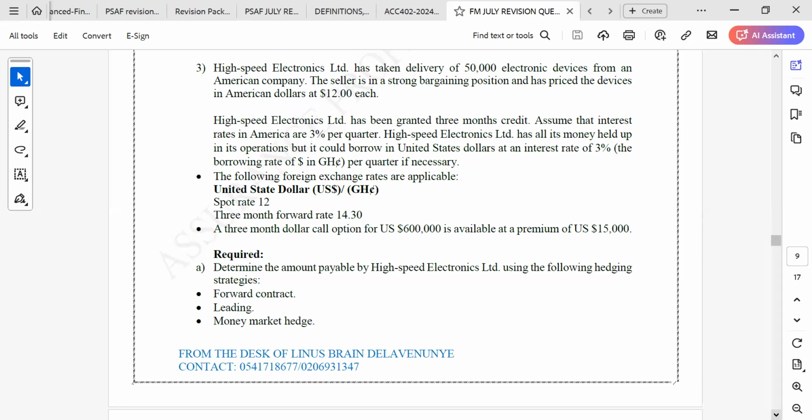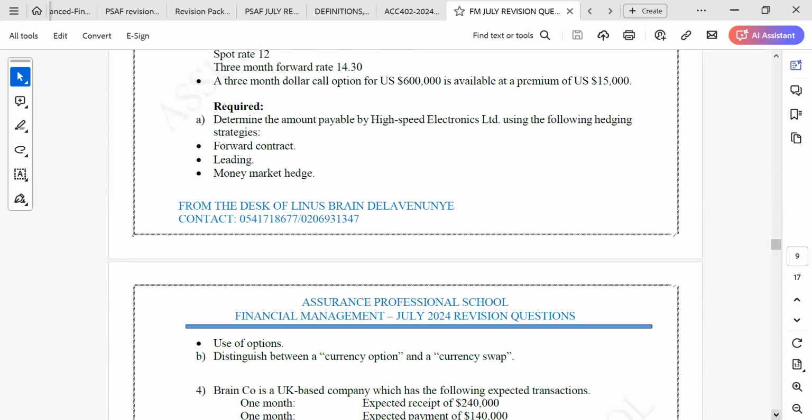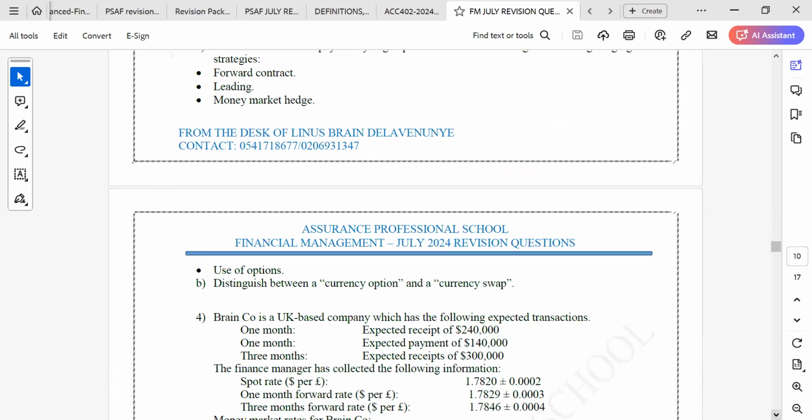A 3-month dollar call option for US dollar 600,000 is available at a premium of 15,000 US dollars. Required: A. Determine the amount payable by High Speed Electronics Limited using the following hedging strategies: forward contract, leading, money market hedge, and use of options. B. Distinguish in a currency swap.